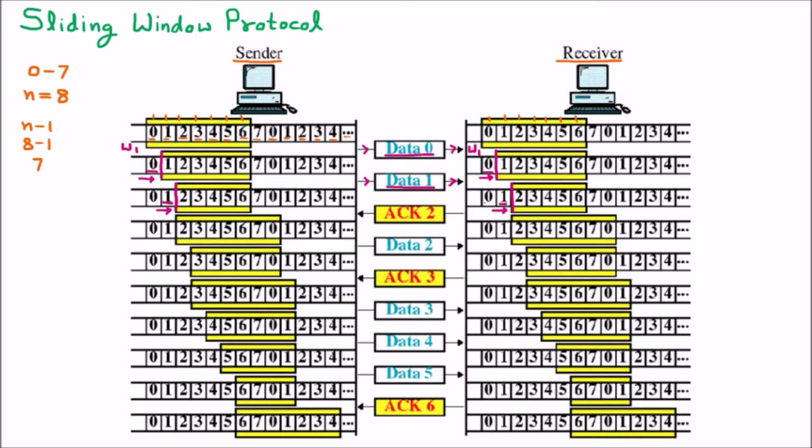So we know that this 0 and 1 is received by the receiver. Now the receiver is going to send the acknowledgement ACK2, that means 2 packets we have received, that means 0 and 1. That is received by the sender, meaning the receiver is sending the acknowledgement for 2 packets. Afterward, the sender gets that acknowledgement, and now we can see that the wall is moved.